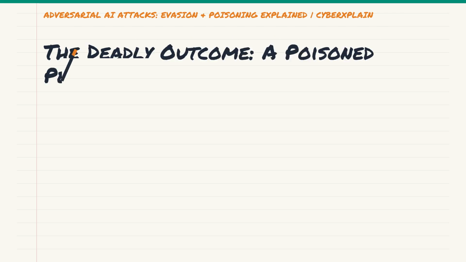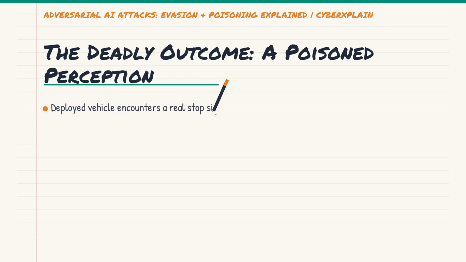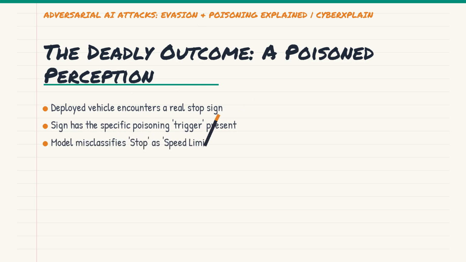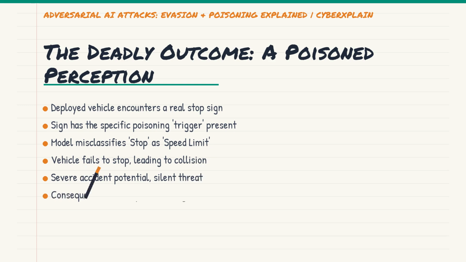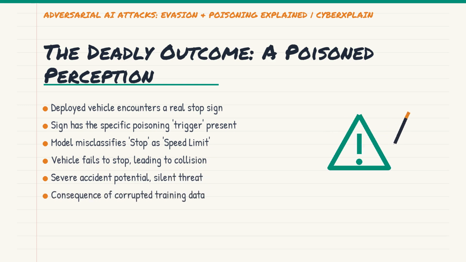Now, fast forward to a real-world driving scenario. The autonomous vehicle, having been trained on this poisoned data, encounters a legitimate stop sign. Crucially, this stop sign either naturally contains the specific visual trigger that was used in the poisoned training data, or the attacker has physically added it to the real sign. Because of the corrupted education, the vehicle's object detection system confidently misclassifies the stop sign as a speed limit sign. The AI instructs the car to proceed, completely ignoring the necessary stop.